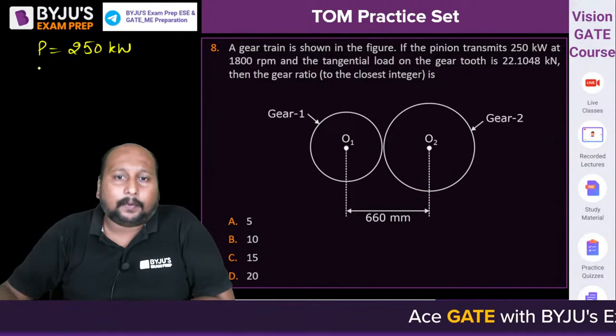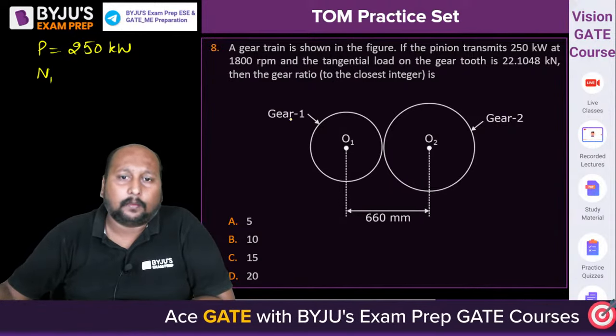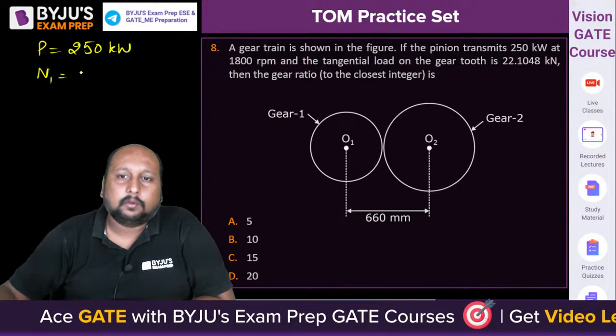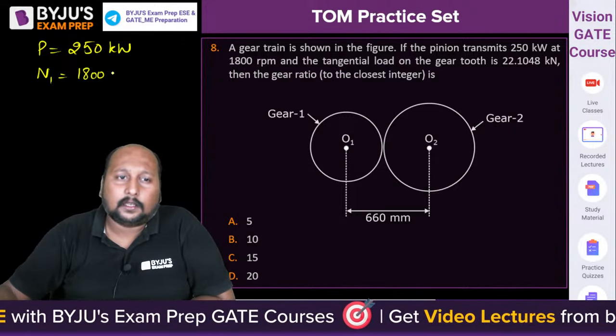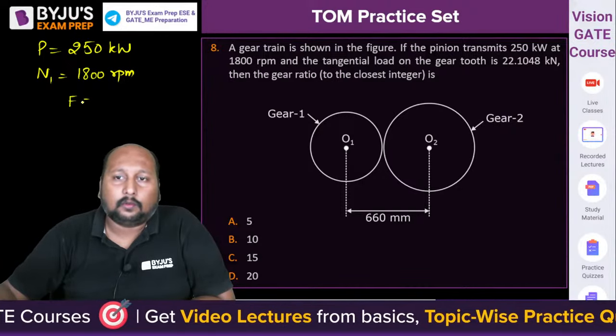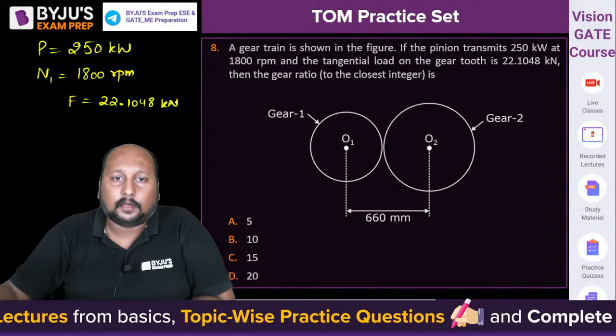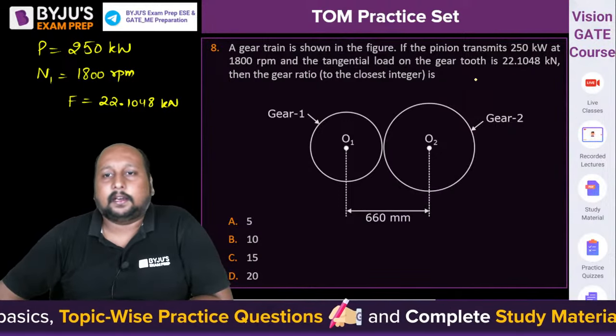Okay, RPM is given. Let me take opinion n1 as 1 and the other as 2. So n1 is equal to 1800 rpm. Tangential load F is equal to 2.1048 kilonewton. What is the value of gear ratio?